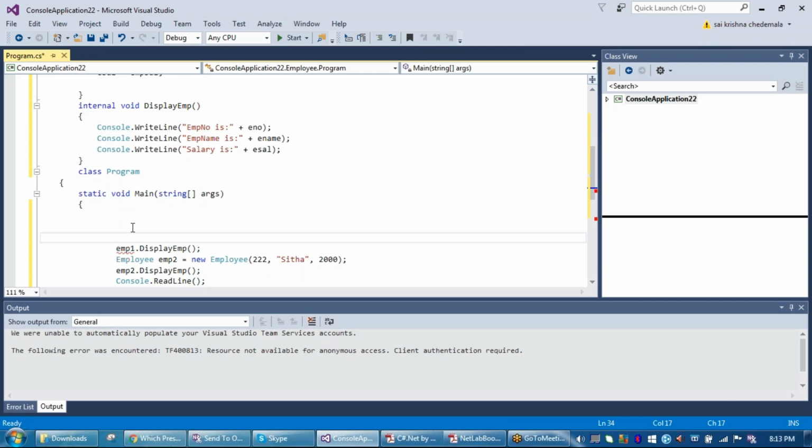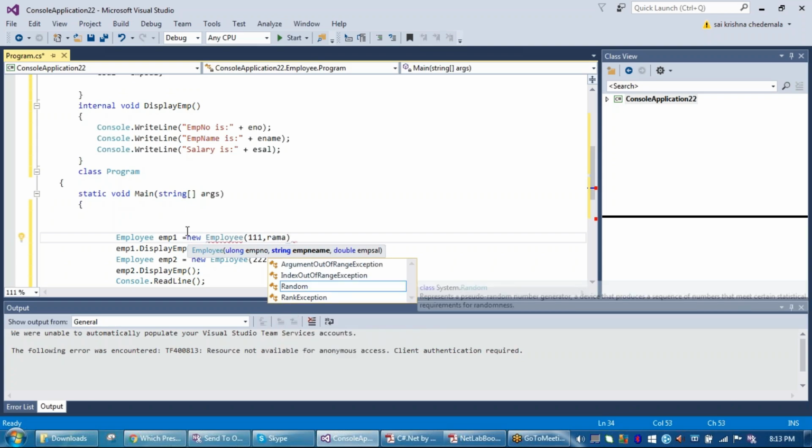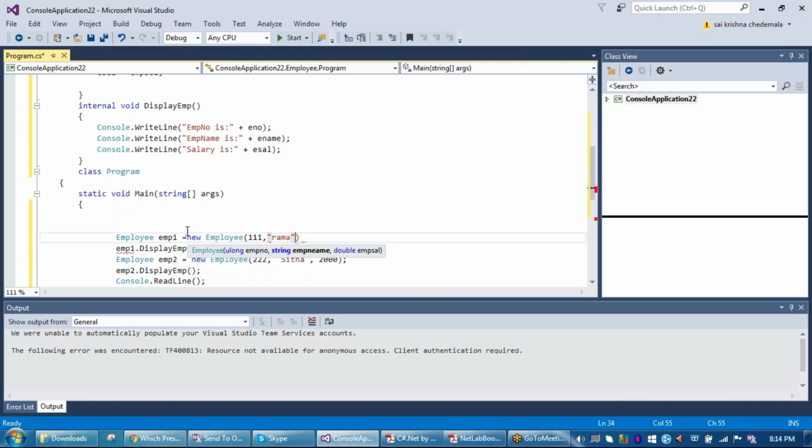Now write the code. Employee, create the first object. Employee, space, emp1 equal to new Employee, parenthesis, 111, comma, double quotes, Rama, double quotes, comma, 1000, semicolon.